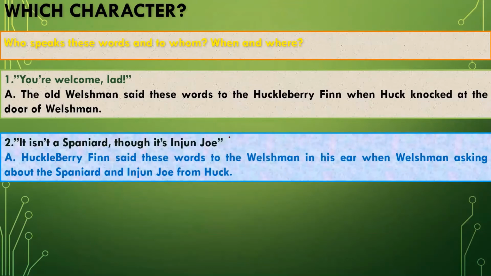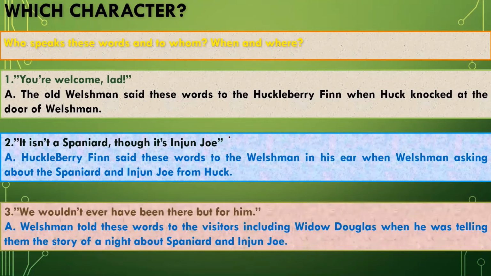The next spoken line is: It's not a Spaniard, though it's Injun Joe. Huckleberry Finn said these words to the Welshman in his ear when the Welshman was inquiring about the two men he saw on the hill. Then Huck explained who they were. One is the Spaniard, the companion of Injun Joe, and the second one is Injun Joe. So the Welshman was completely shocked.